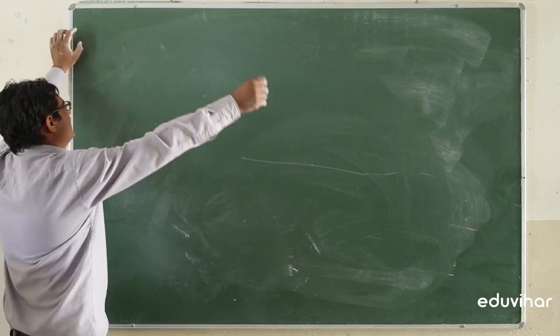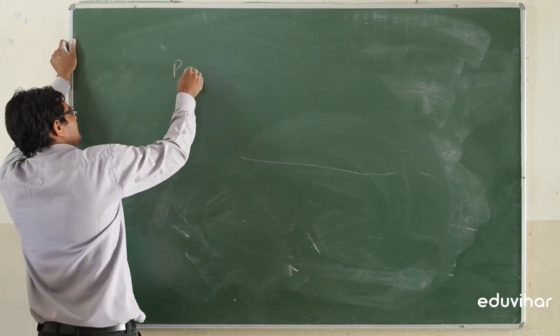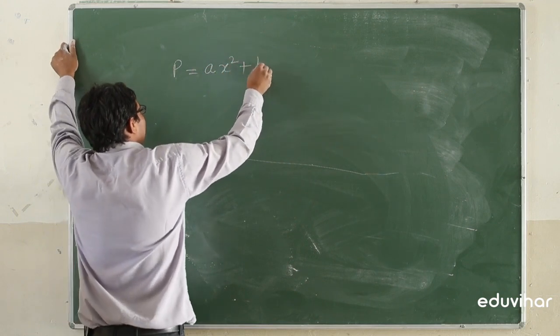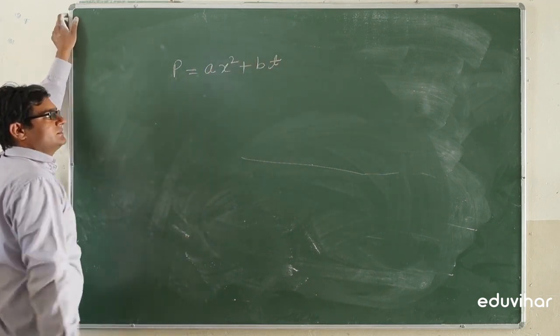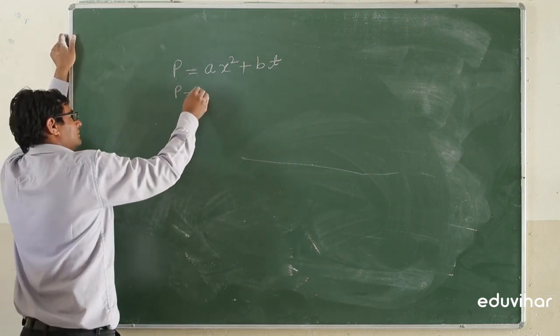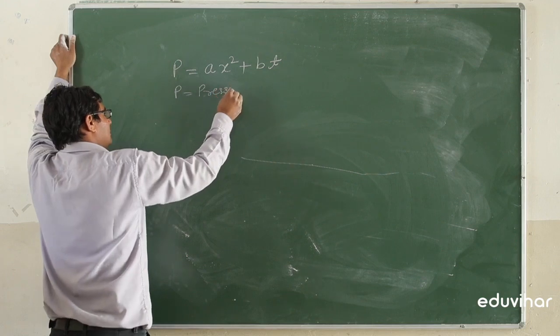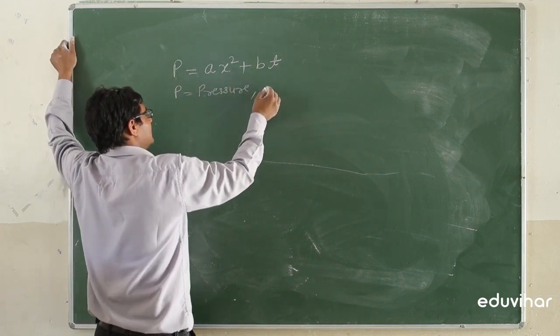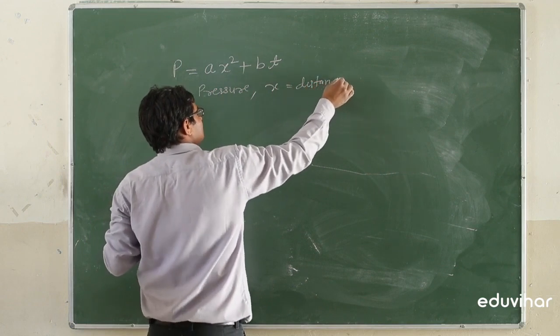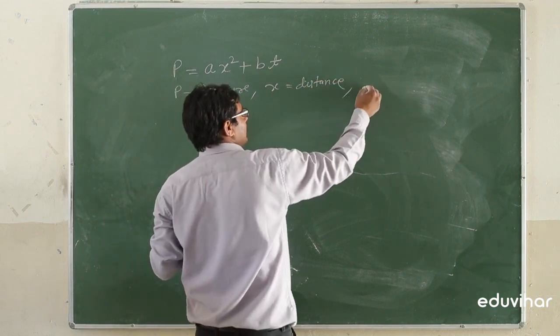For example, if P is Ax square plus BT, this is the equation where P is pressure, x is distance, T is time.